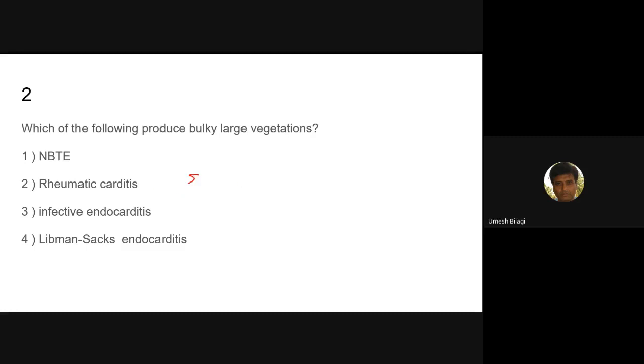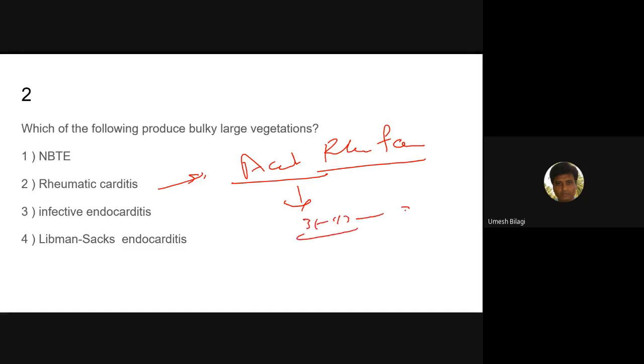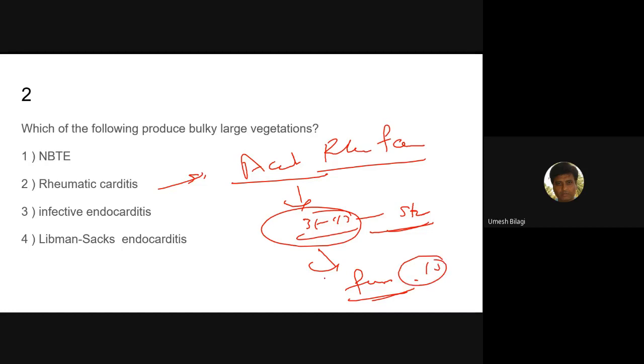So rheumatic carditis has actually two things. One is acute rheumatic fever, which happens within 3 to 12 weeks of streptococcus infection. But later, after a few years, maybe 5 to 15 years, we may get chronic rheumatic heart disease.